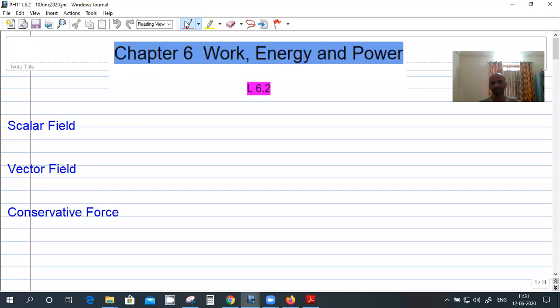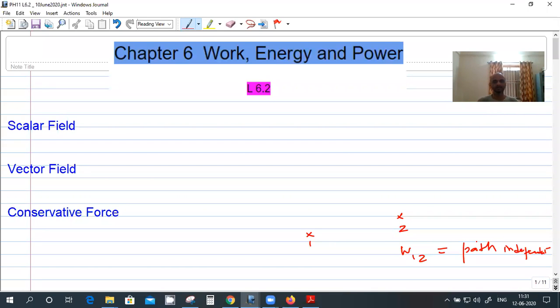Go to the conservative force. Point 1 to 2. The work done in moving from 1 to 2 is what? Path independent, right?